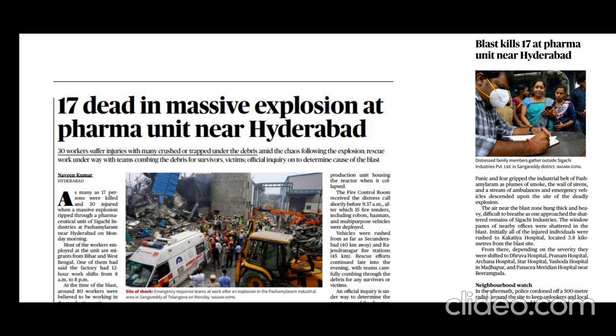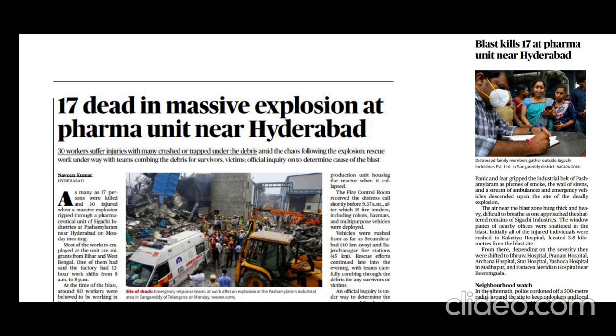And this topic will be important for your mains, and the probability of getting prelims questions is comparatively low, but we cannot completely ignore them. Okay, so now let us see clearly what this article is about. A devastating explosion at the Sigachi Industries pharmaceutical unit near Hyderabad. And the reasons for this blast, okay, they are going for some suspicions.